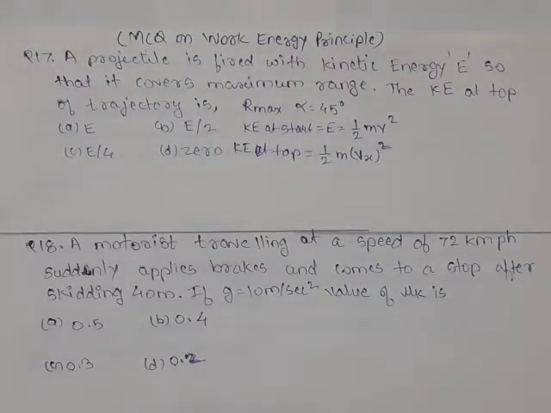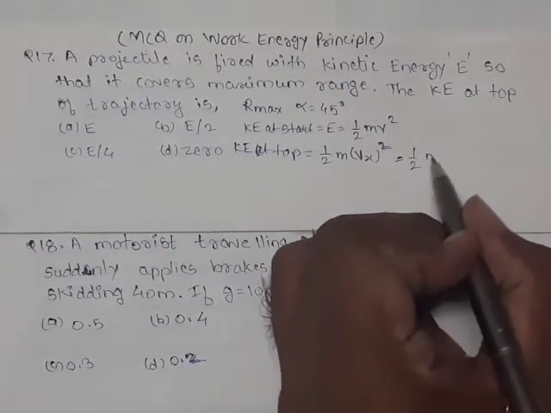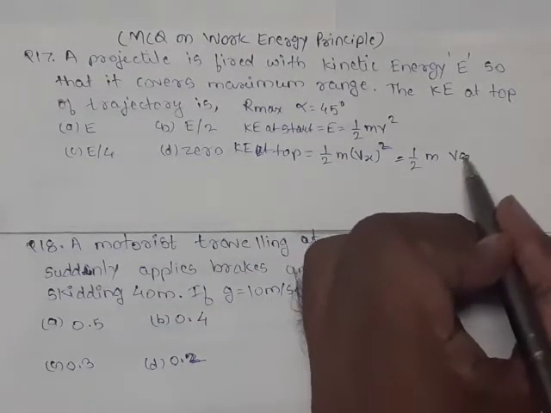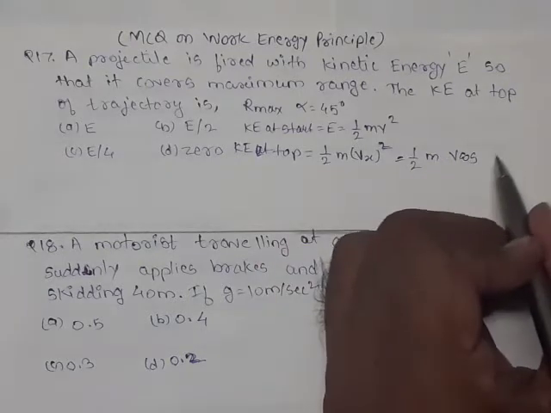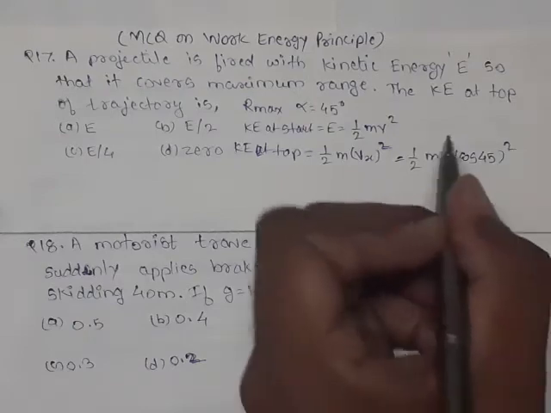The Y component of velocity has become 0. So this vx is nothing but the cos component of velocity. Already we have angle equal to 45 degrees, so we take (v cos 45) square.